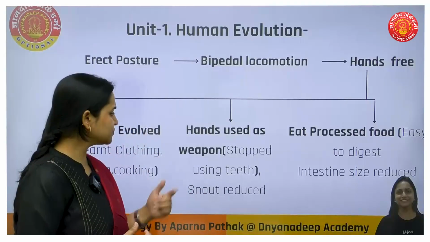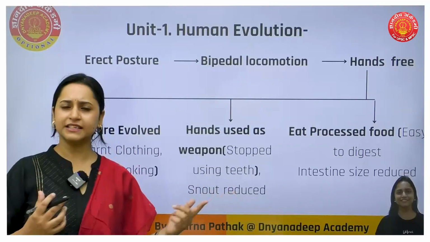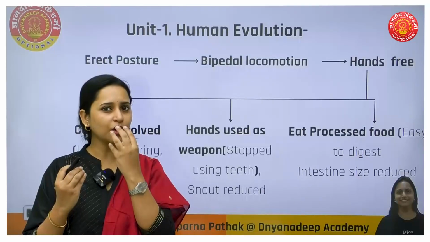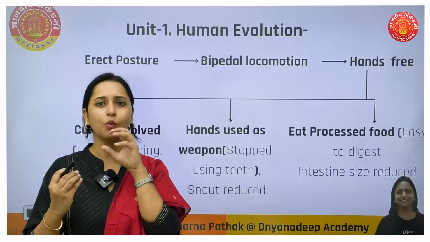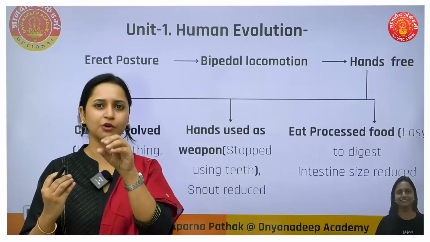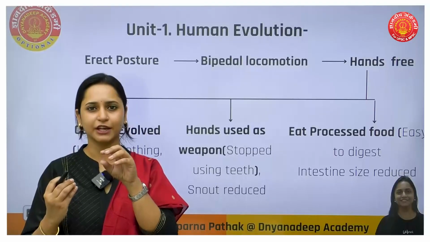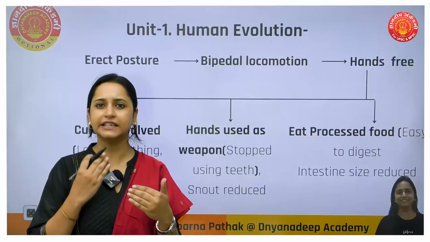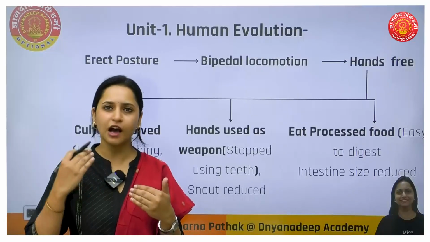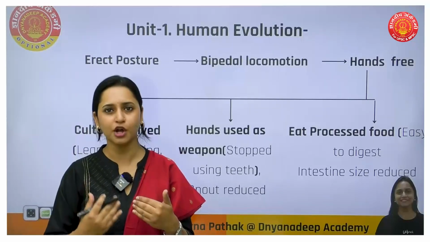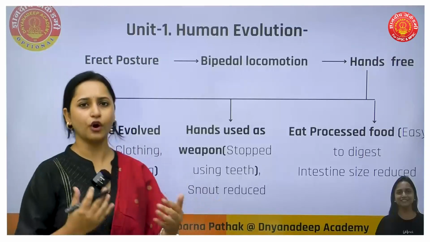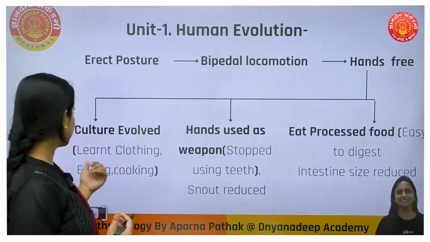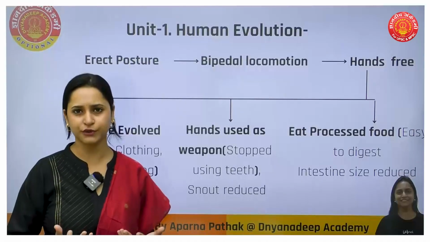If they were using the teeth more, this region was more developed and the snout protruded outside. Slowly with evolution, we stopped using the teeth as weapon. That is how we got this kind of facial structure, where the snout got reduced and we now have a chin.